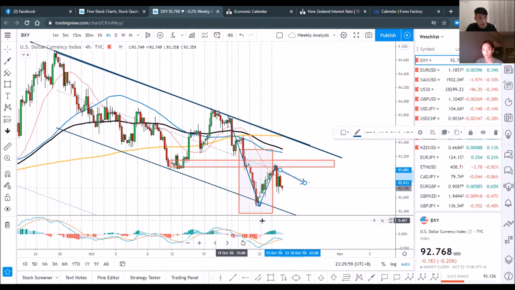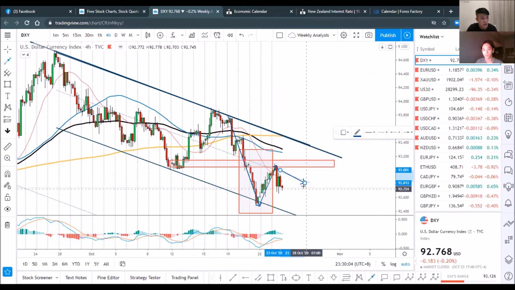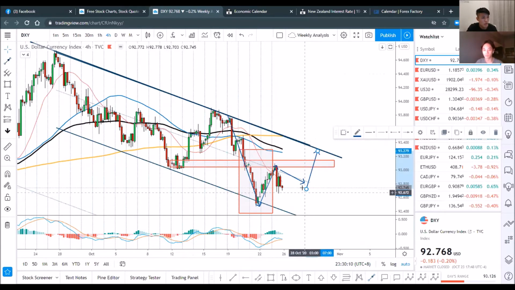So usually in this case, I would definitely expect the market to pull back one more wave. It could be back to the previous high right here, or it can just complete another equal-volume pullback as compared to the previous wave right here.